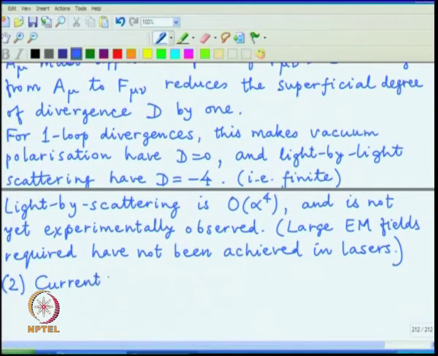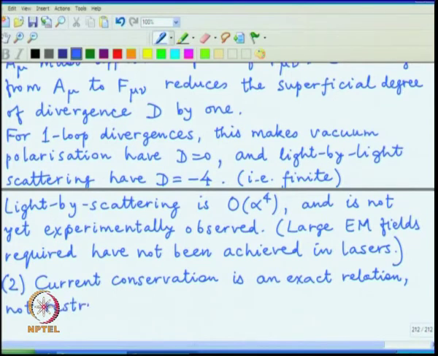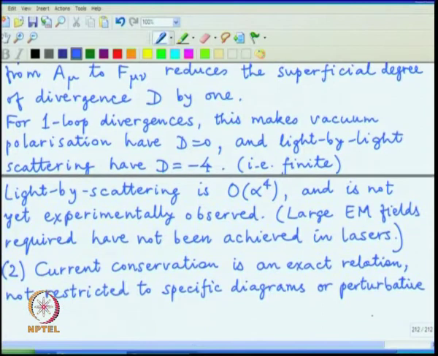Now, let me go to the second category, and that refers to the coupling of photon to the current, and this current conservation is an exact relation not restricted to specific diagrams or perturbative